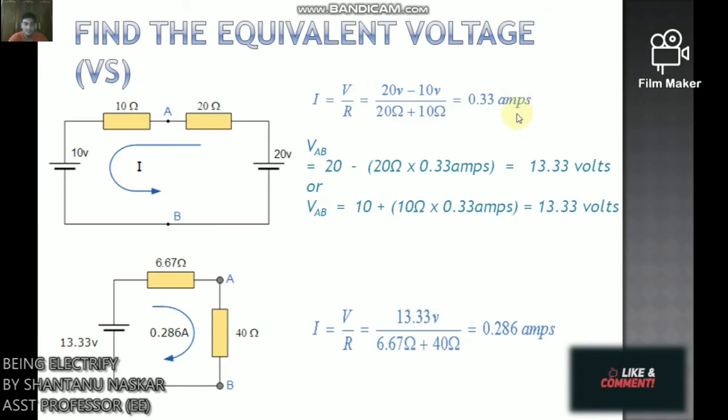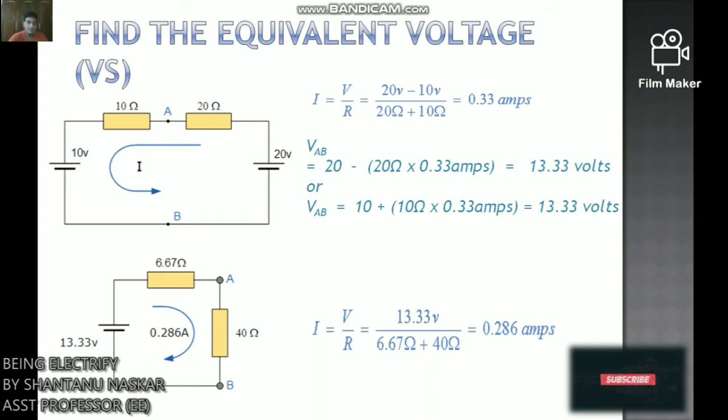This current of 0.33 amperes, or 330 milliamperes, is common to both resistors. So the voltage drop across the 20 ohm resistor or the 10 ohm resistance can be calculated, and these are all the same. VAB equals 20 minus 20 ohm into 0.33 ampere, which equals 13.33 volts.